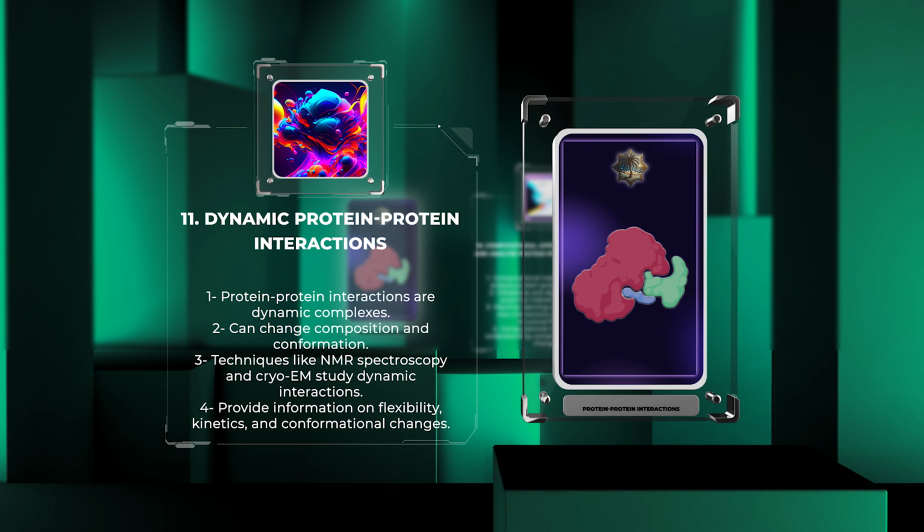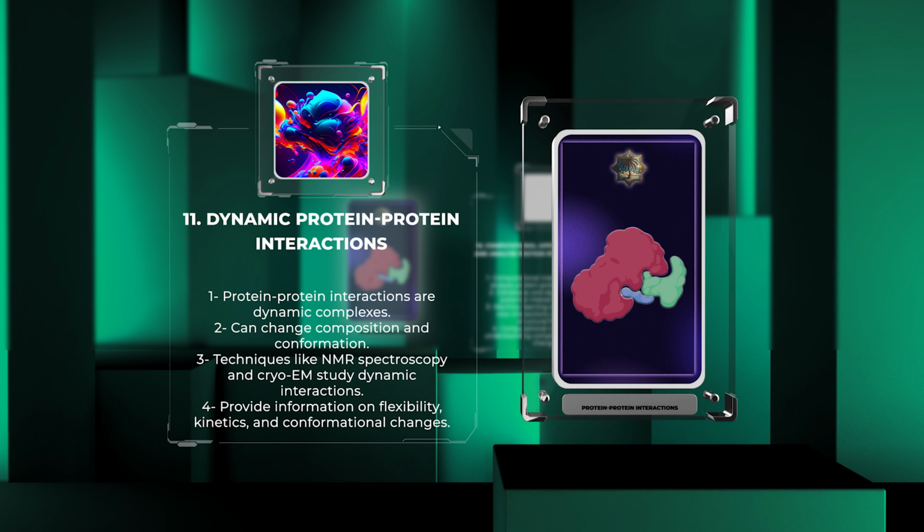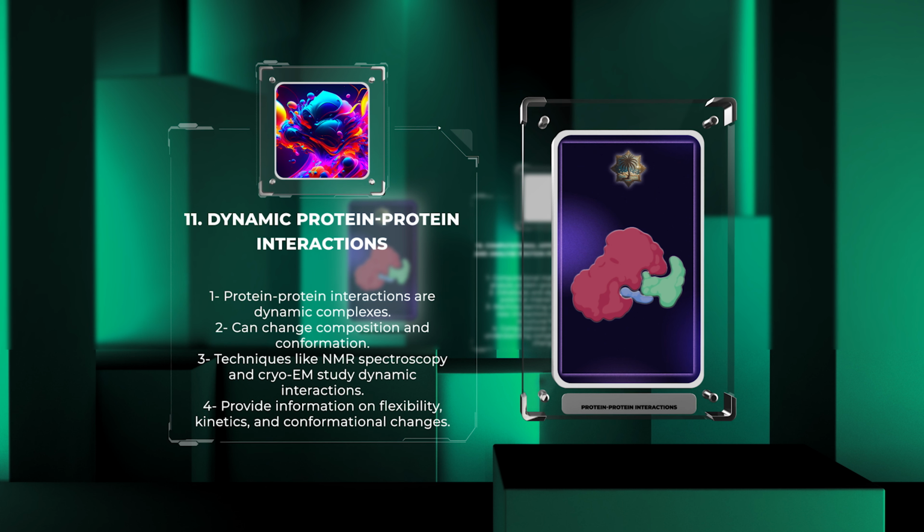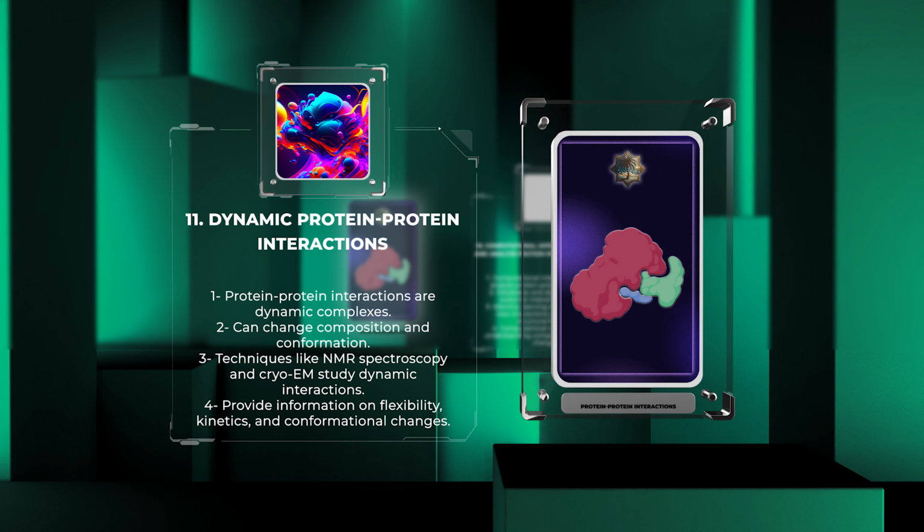transient interactions. Techniques such as nuclear magnetic resonance, NMR, spectroscopy and cryo-electron microscopy, cryo-EM, allow for the study of dynamic protein-protein interactions. These methods provide information about the flexibility, kinetics, and conformational changes occurring during complex formation. Understanding the dynamics of protein-protein interactions expands our knowledge of how these interactions regulate cellular processes.